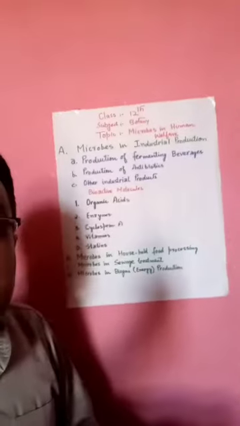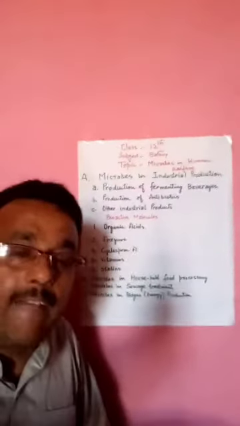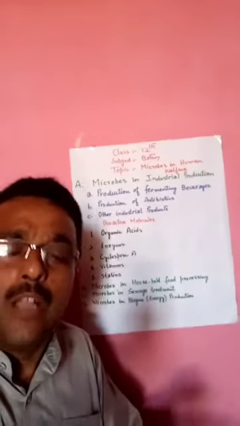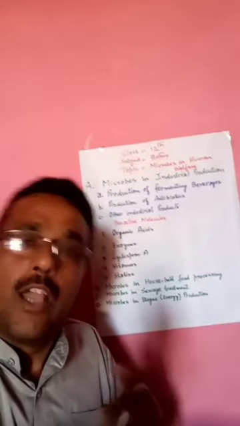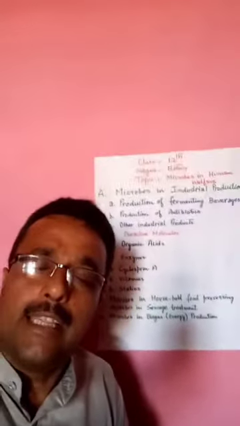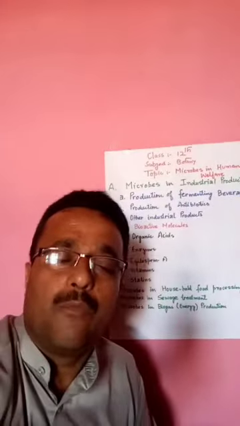Second organic acid is acetic acid, and the source of acetic acid is Acetobacter aceti, and it is used in the preservation of food. It is used in the making of pickle. Third example of organic acid is citric acid, and the source of citric acid is Aspergillus niger, and it is used in the dyeing industry and in the making of various types of medicine.